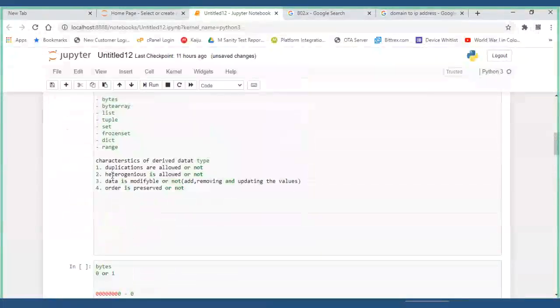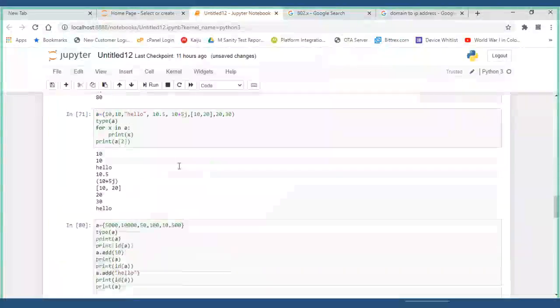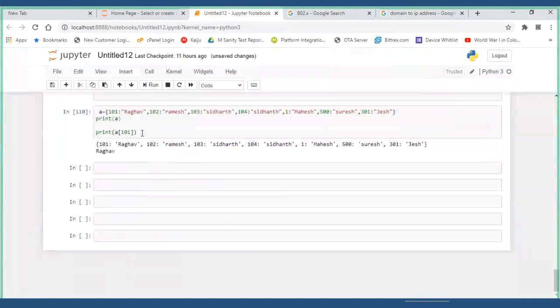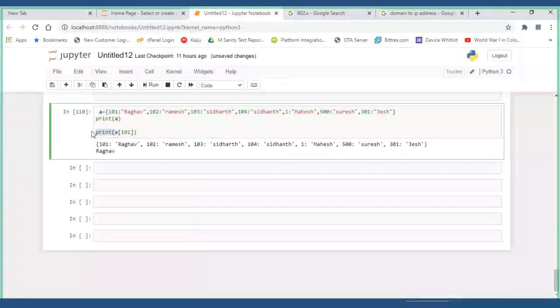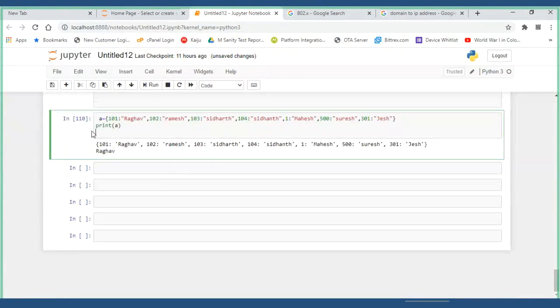Now, is duplication allowed or not? That is what I am asking. Indexing is not there, so how can you add the values? First you have to remember that. Let me check. Let me put 101 itself. One more 101, and let me put some Ravi here. Did I give a duplicate key, right? I have 101 here and here also 101. Let me check whether it is allowed or not.